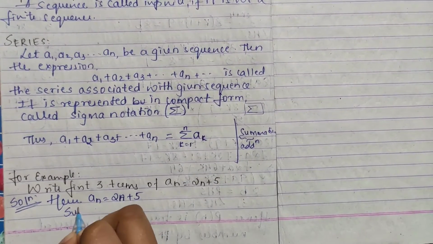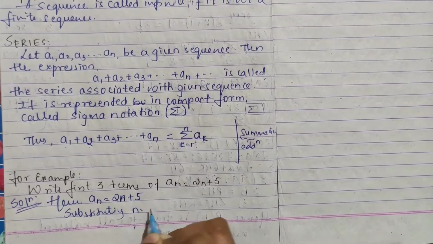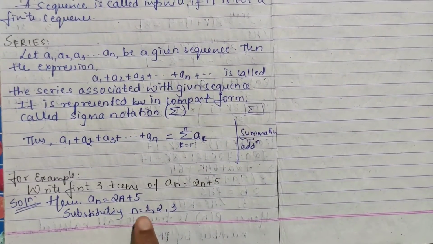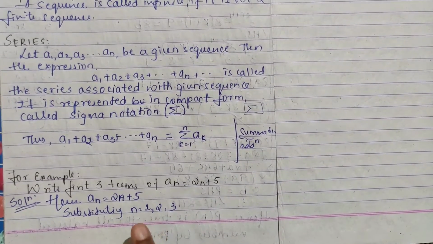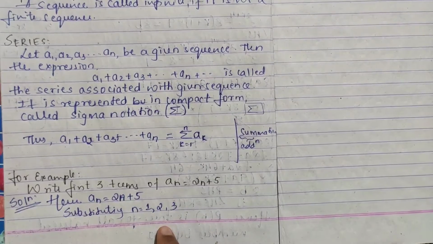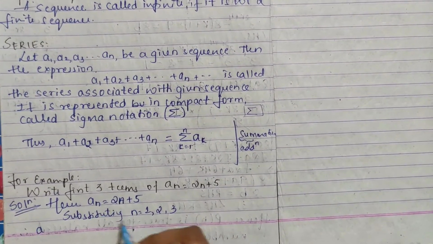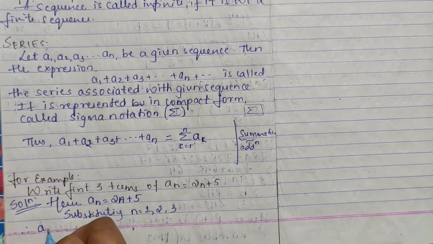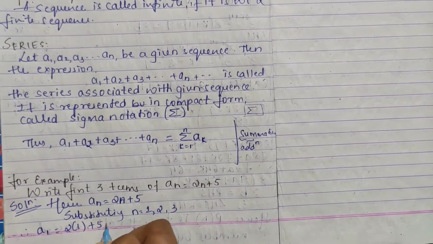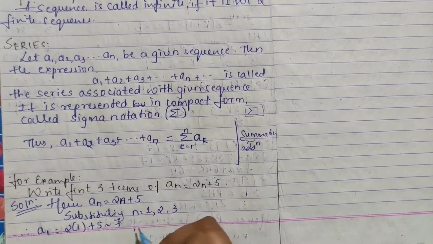So substituting n is equal to 1, 2, 3, right? For a1 you have to see, for a2 you have to see, and for a3 you have to see, and write the required sequence. So therefore a1, first we'll see for 1, right? In place of n it will be 1. So 2 into 1 plus 5. 2 into 1 is 2, right? 2 plus 5 is 7.